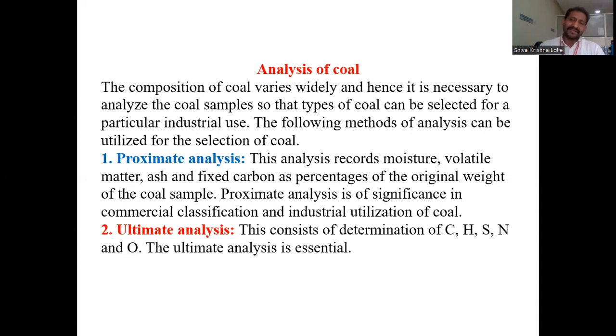Coming to the next important analysis of coal sample, the ultimate analysis. This analysis mainly consists of the determination of the individual elemental percentages: carbon, hydrogen, sulfur, nitrogen, and oxygen. That's why this process is also called elemental analysis or ultimate analysis. So now going one by one, we discuss the percentage calculation in the coal sample.